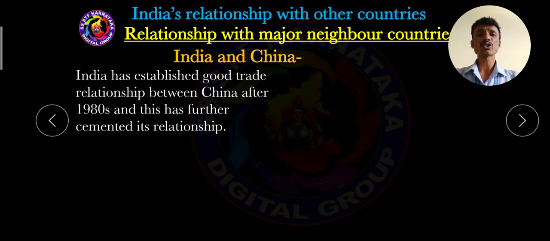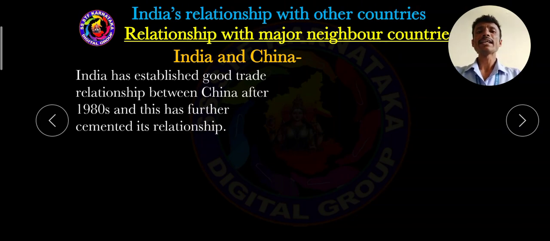After the 1980s, China and India had a good relationship between these two countries. See, India established a good trade relationship with China after the 1980s. India got freedom in the year 1947, but before the 1980s there were some wars and border disputes between India and China.